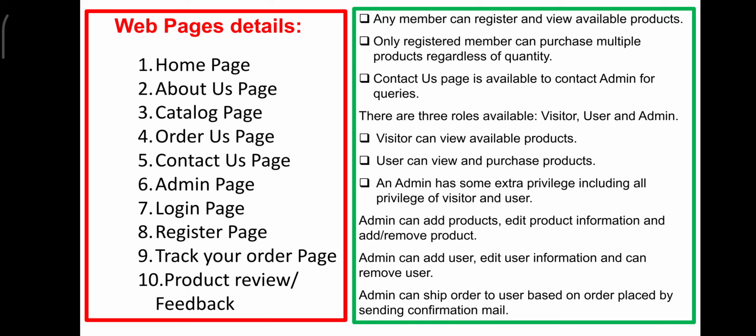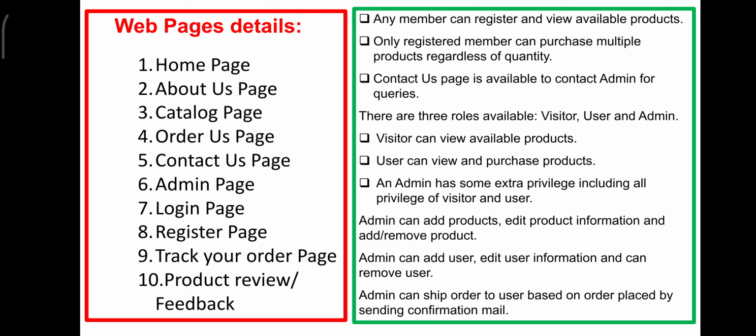Track your order page. Track your order is nothing but after you make a purchase, you will be given 2 business days, 3 business days, it will be delivered to you. And if there is any delay, a number will be given to you, a tracking number. With that tracking number, you can check where that particular product is located as of now, how many kilometers away from you, what time the courier person will come and deliver the product to you. All these details will be available in track your order page.